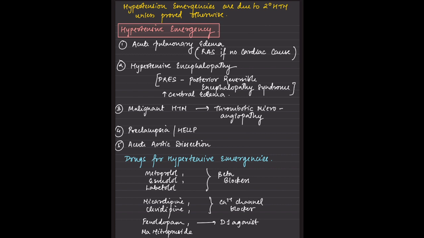So the drugs which are used in an emergency could be labetalol, as in the case of preeclampsia. In case of any aortic dissection we use esmolol. Okay, the beta blockers are used, and it could be nicardipine or clevidipine, and we have fenoldopam or sodium nitroprusside.